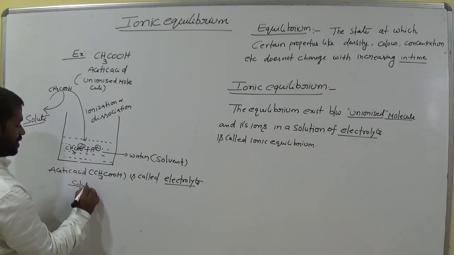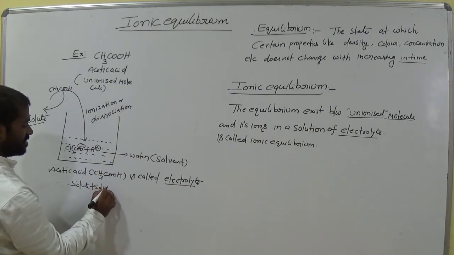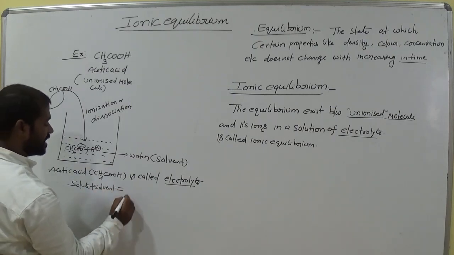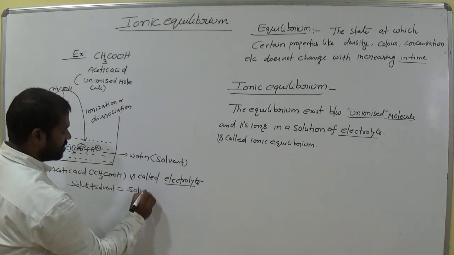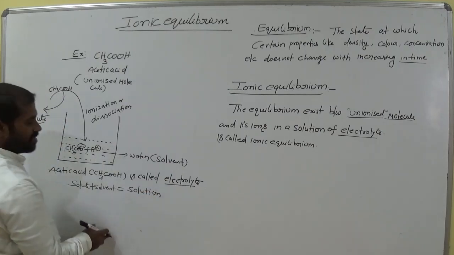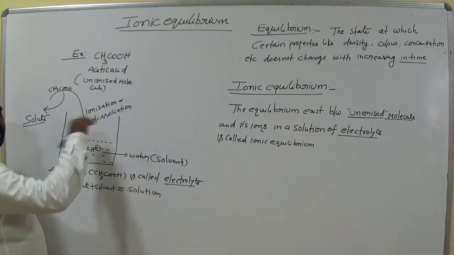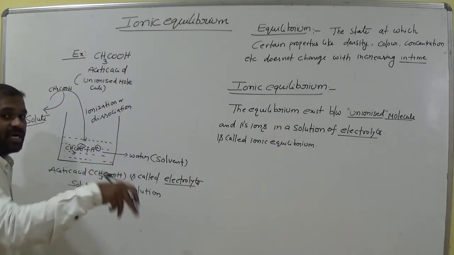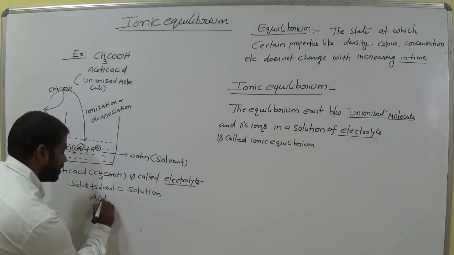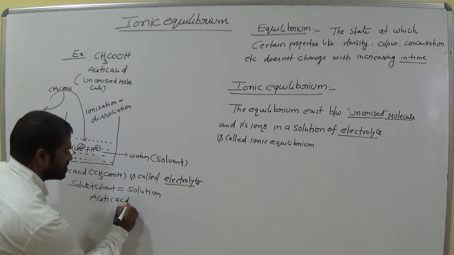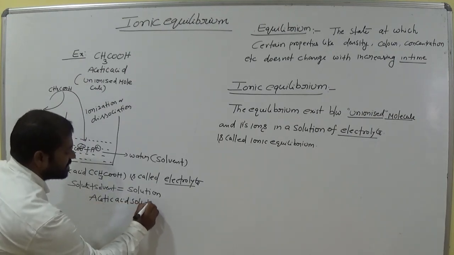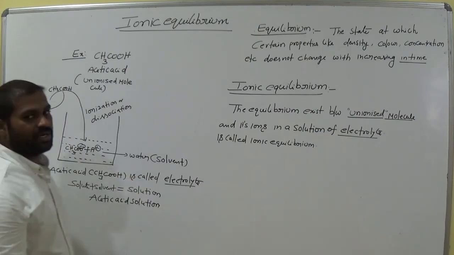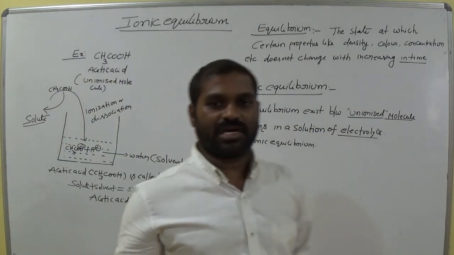Solute and solvent together are termed a solution. Now this is the entire acetic acid solution. What is the name of the solution? Acetic acid in water is called acetic acid solution. In that acetic acid solution, what is the solute? Acetic acid.